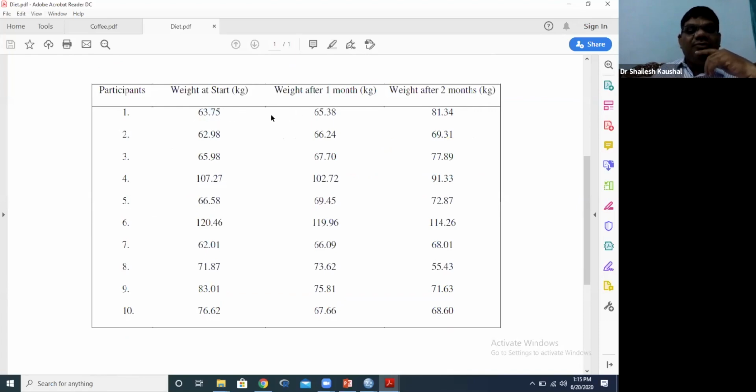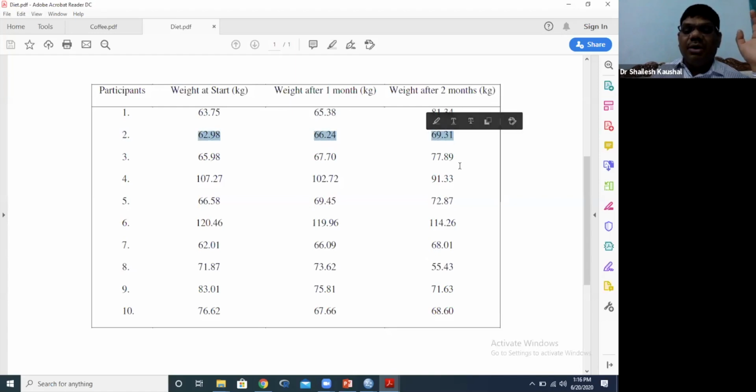Then after 1 month of dieting, weight increased to 65.38, and after 2 months 81.34. The second participant's weight is 60.98, and after 1 month it increased to 66 point something and then 69. It means it is increasing.